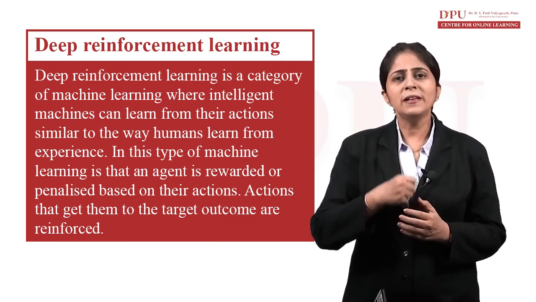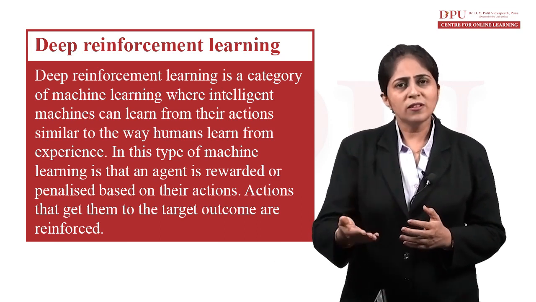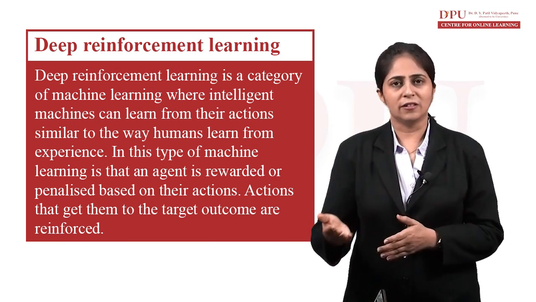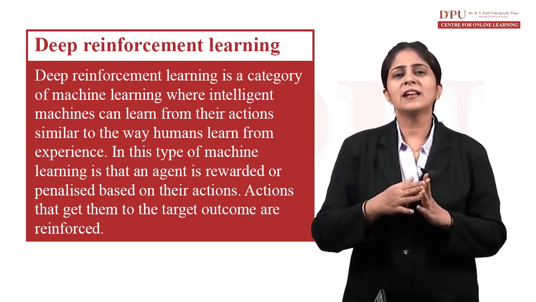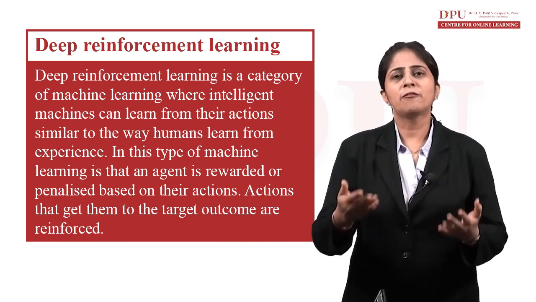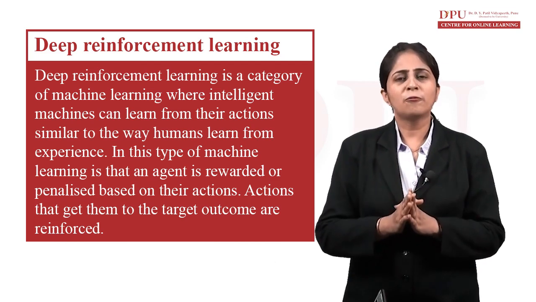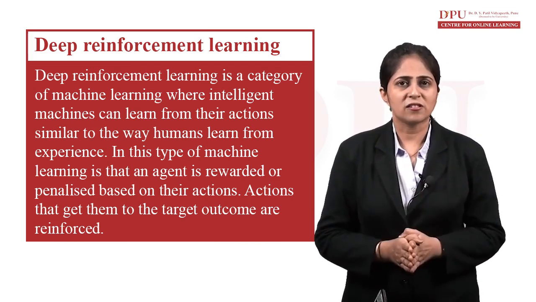We normally do not feed everything into the machine. They perform certain actions and, depending on the action, they will learn. If they are rewarded after their action, they can perform that action again. If they have performed a wrong action, they will be penalized.